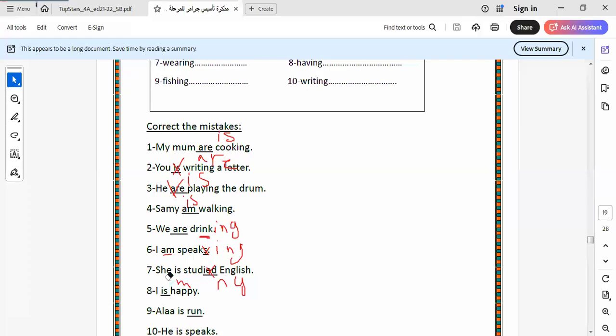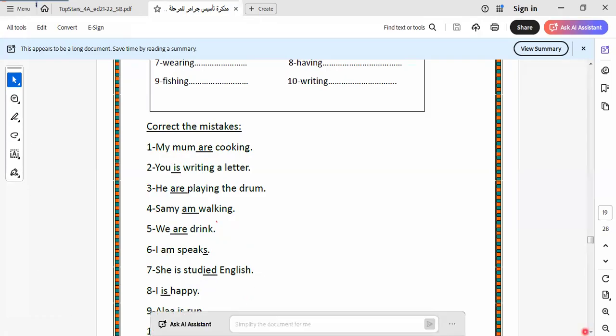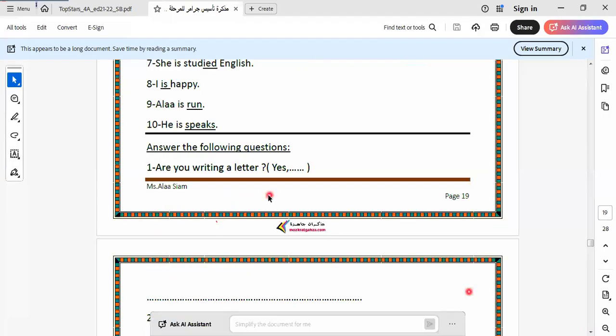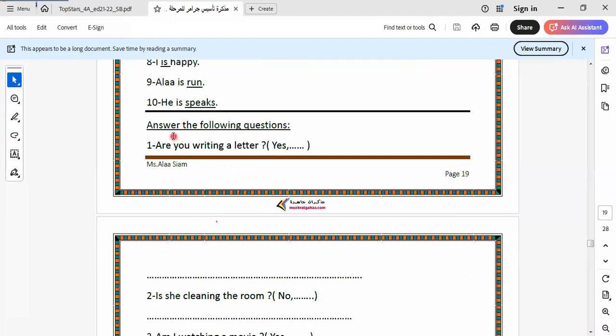I go to another one. Here is the question: answer the following question. As we know from before, from primary stage, when we make a question, we make what?